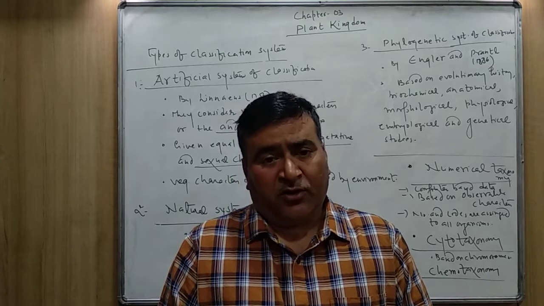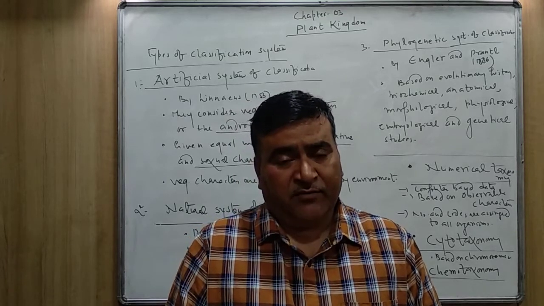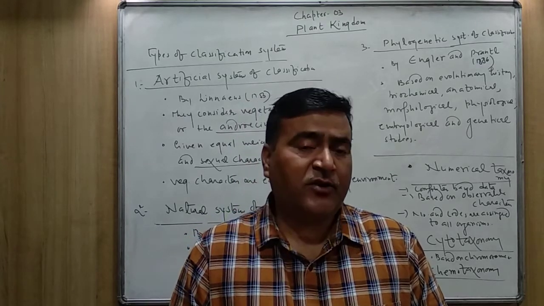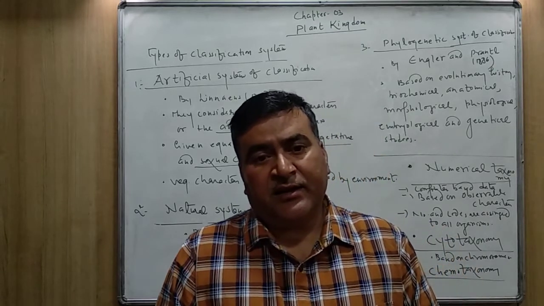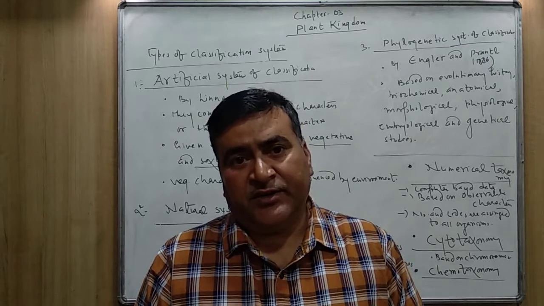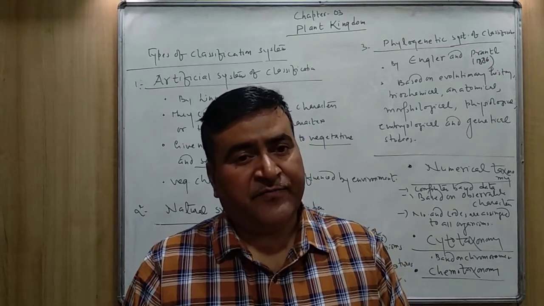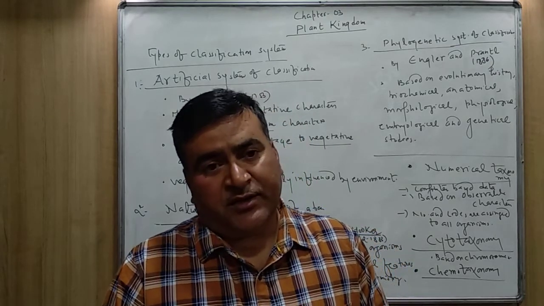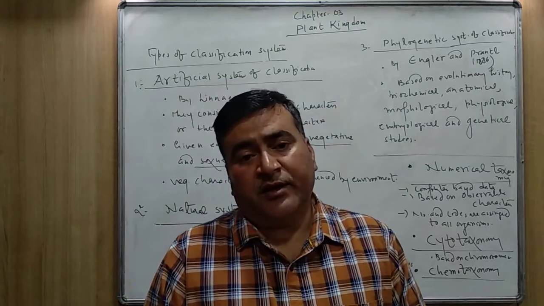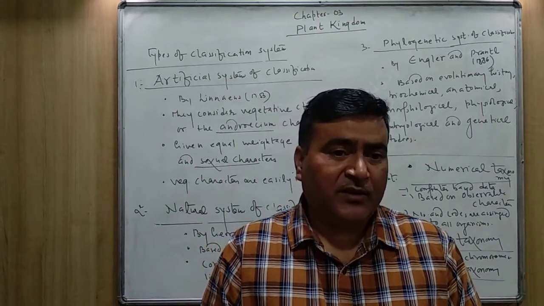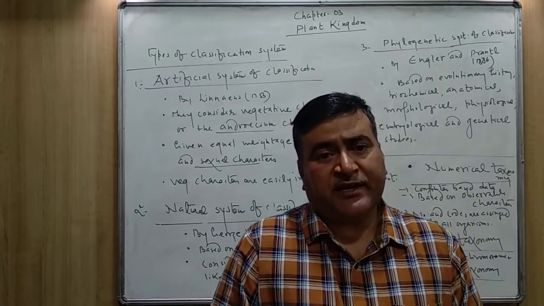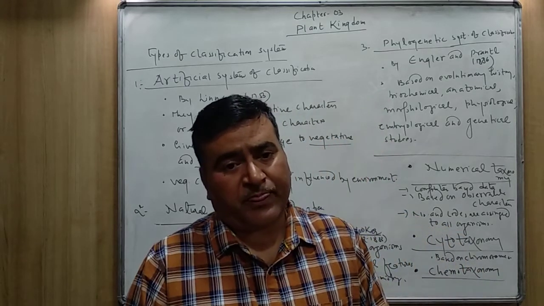So all these characters are morphology. And what do you mean by anatomy? Anatomy is the internal structure of a plant, about the tissues, about the cells. So internal structure, that is called anatomy.